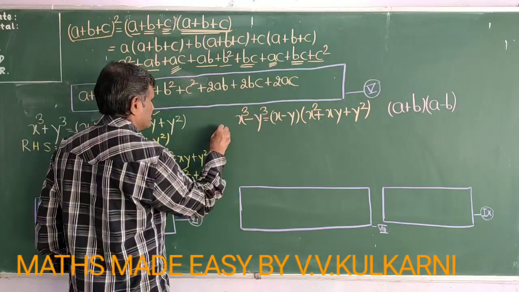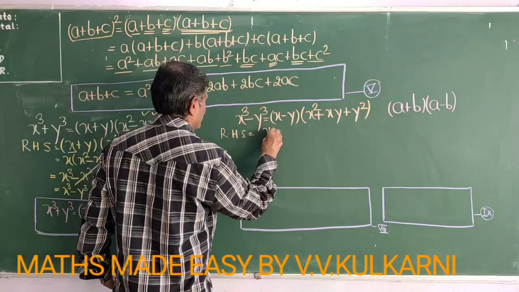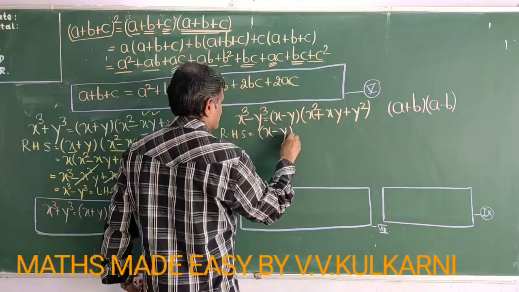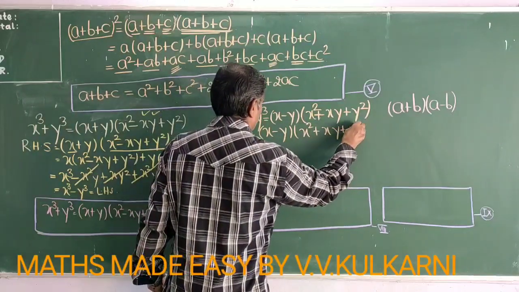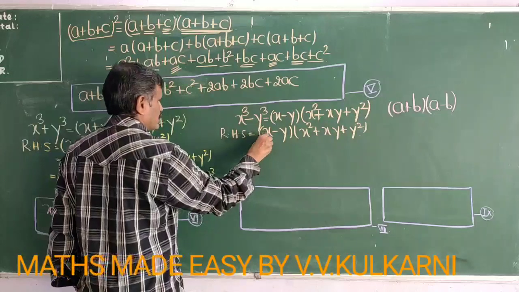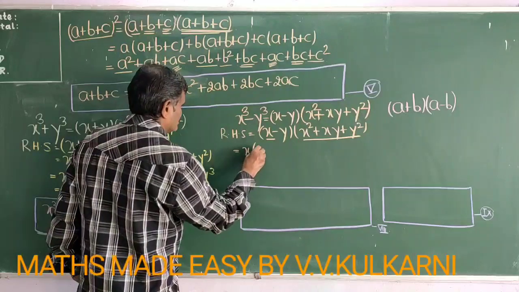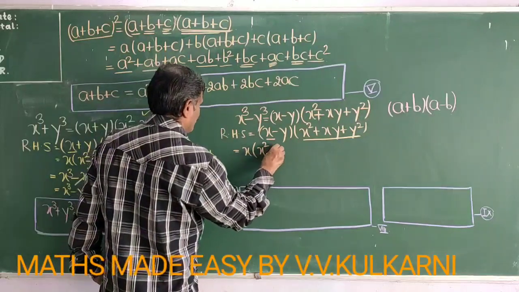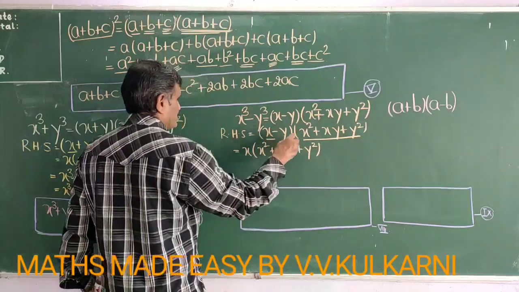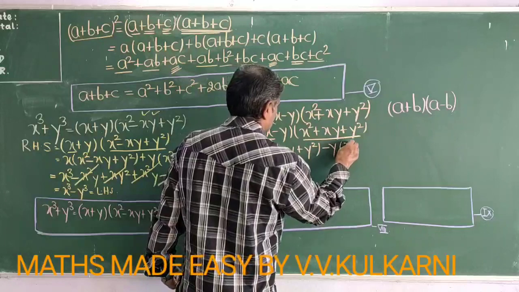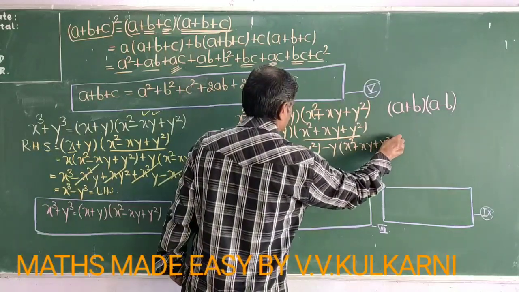See, your right hand side says RHS is equal to x minus y into x squared plus xy plus y squared. So first term of the first bracket multiplied by the second bracket. So x into x squared plus xy plus y square, minus y into x squared plus xy plus y square.